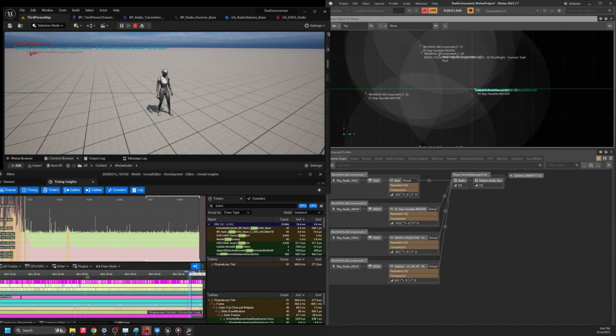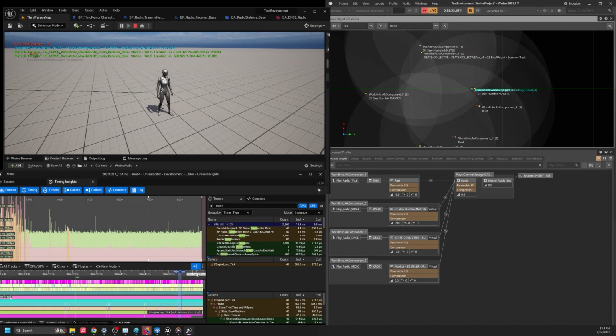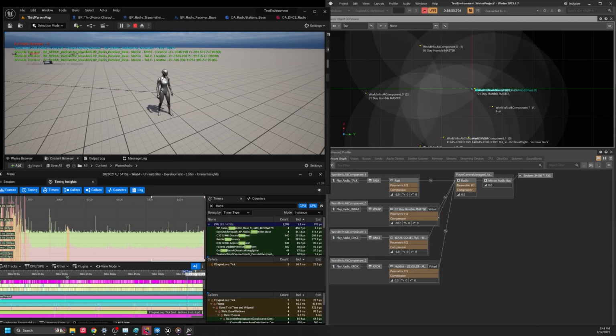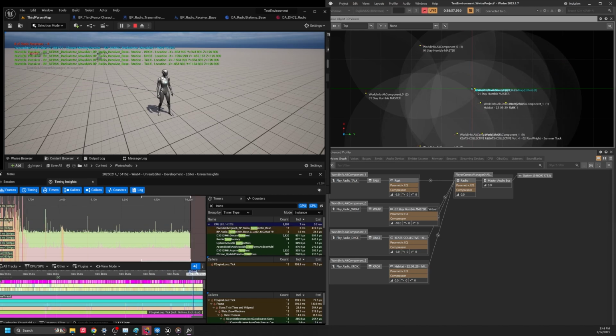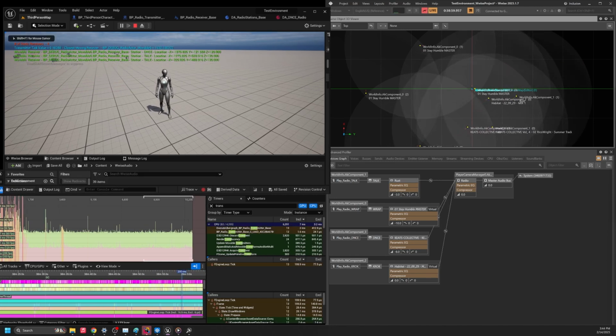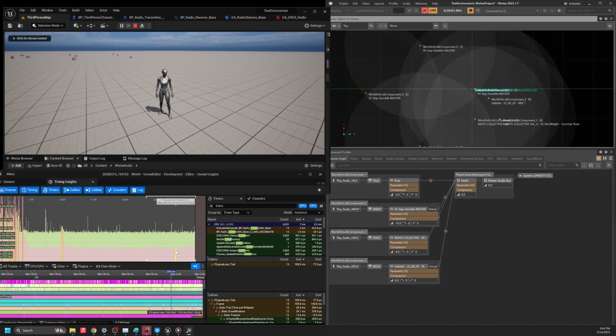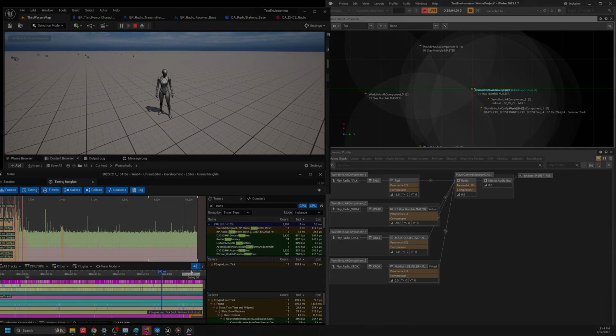As you can see in the Insights viewer here, the system runs pretty cheap actually, even with a lot of components. And it gets cheaper when you turn the debug off, obviously, because all of that's on tick. Well, that about wraps it up.